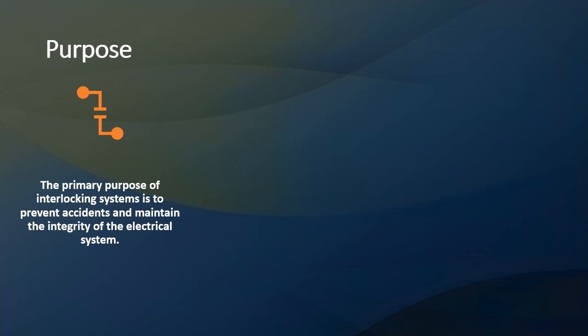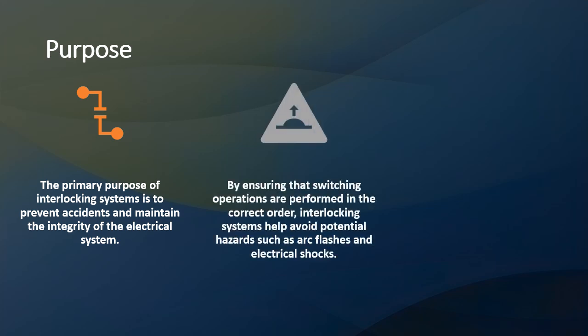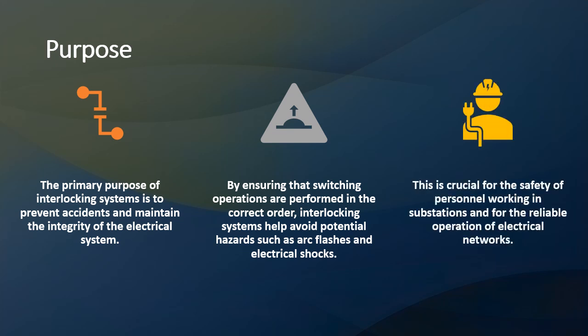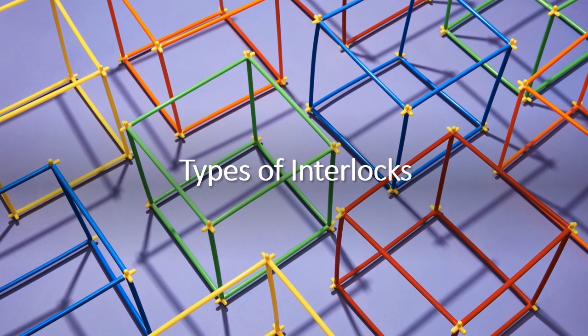Purpose. The primary purpose of interlocking systems is to prevent accidents and maintain the integrity of the electrical system. By ensuring that switching operations are performed in the correct order, interlocking systems help avoid potential hazards such as arc flashes and electrical shocks. This is crucial for the safety of personnel working in substations and for the reliable operation of electrical networks. Types of interlocks.